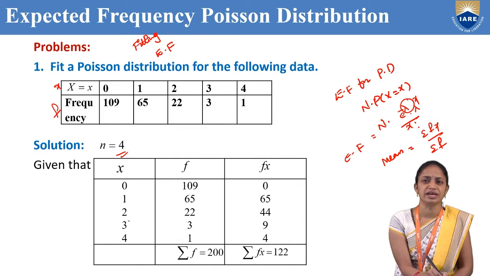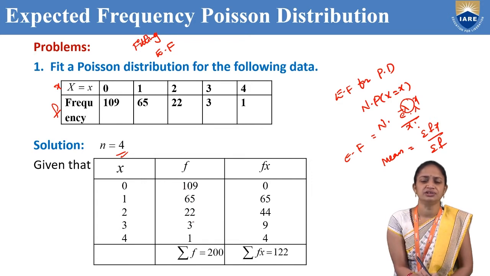So here the x values are 0, 1, 2, 3, 4 and the frequencies are 109, 65, 22, 3, 1. Summation f, adding all these values, 109 plus 65 plus 22 plus 3 plus 1, equals 200. That is nothing but capital N equal to summation f equal to 200.